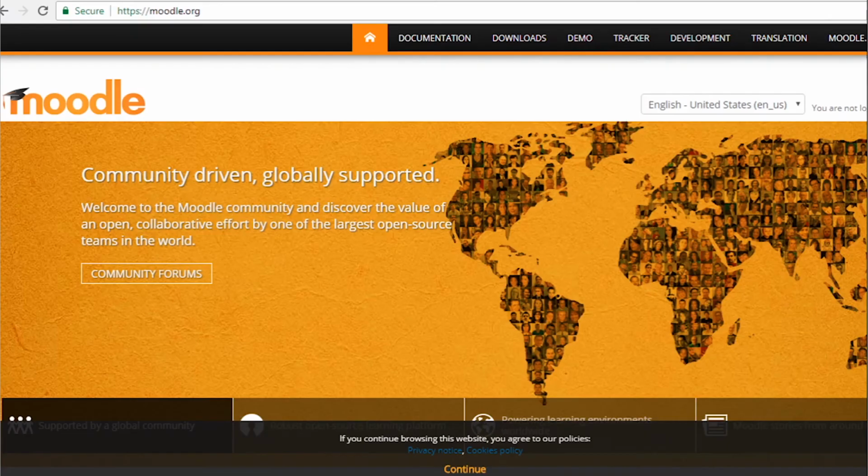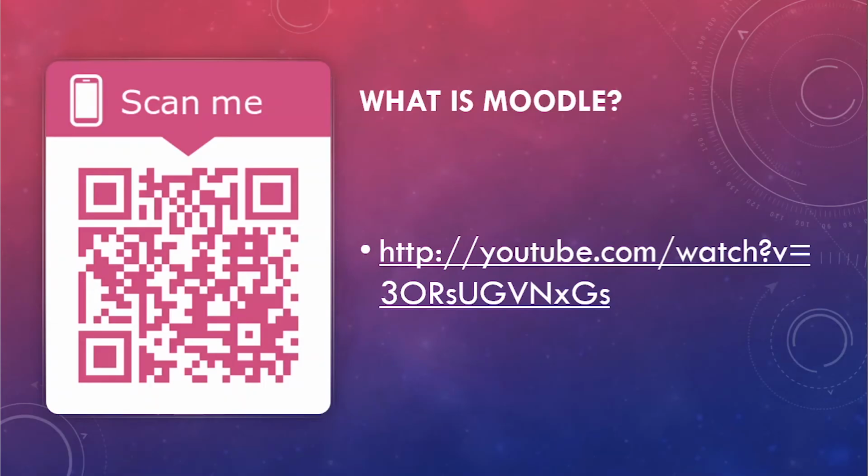Next is Moodle. Moodle is a learning management system, the LMS. As we can see, this is the website of Moodle, moodle.org. If you want to go into detail about what Moodle actually is and what Moodle is providing, we have given this link, or you can scan this QR code for the YouTube video on what Moodle is.